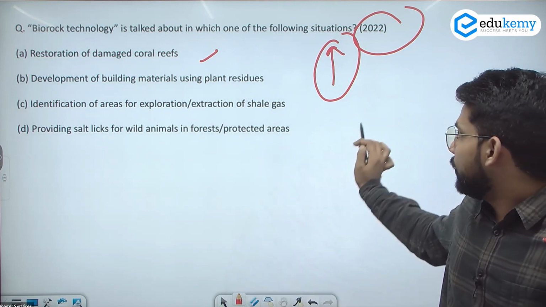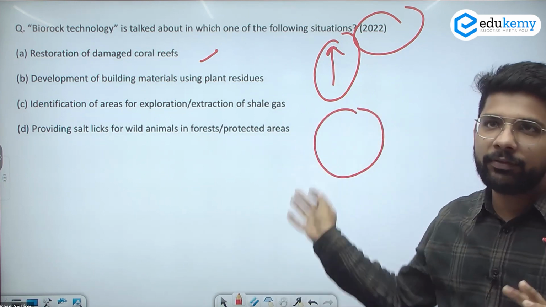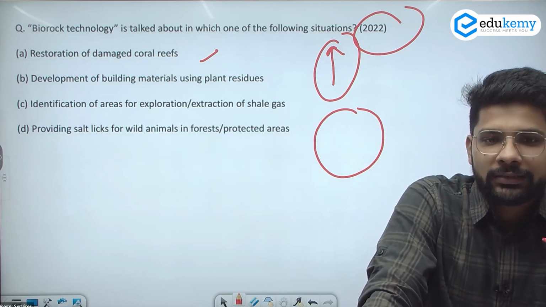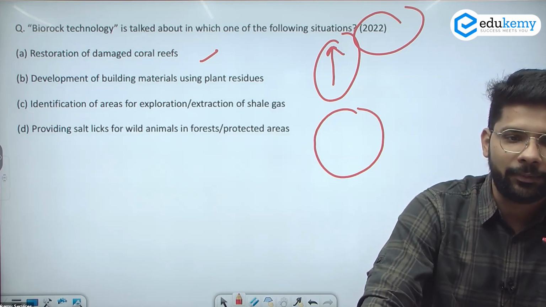And in that you can present figures as well, different types of corals, what barrier reefs are, what atolls are, you can present them. So this type of question is also asked in the GS3 environment part.